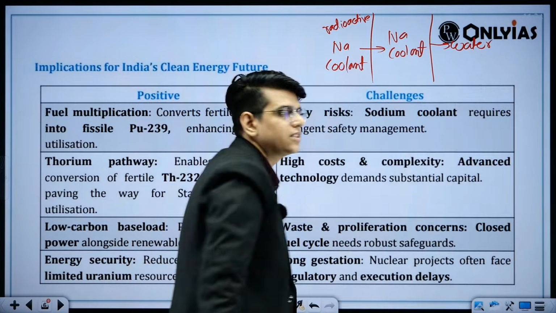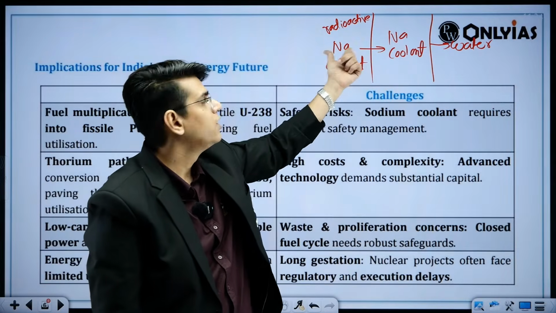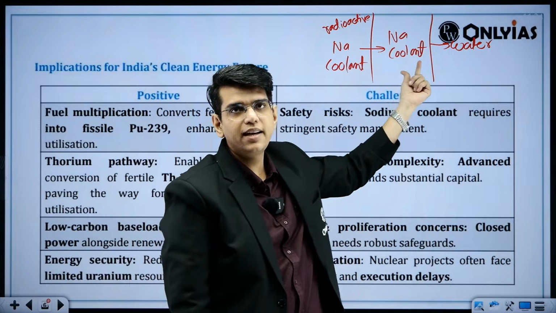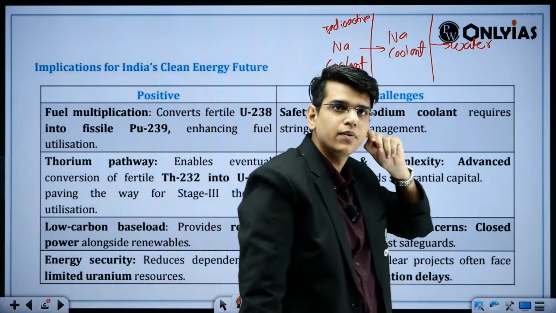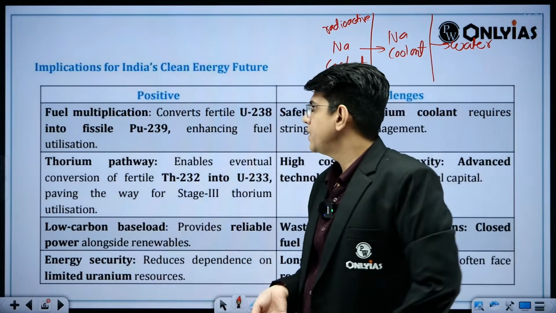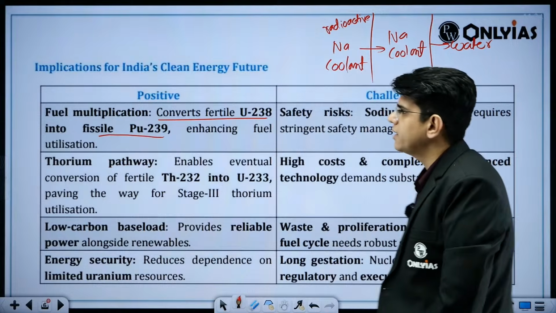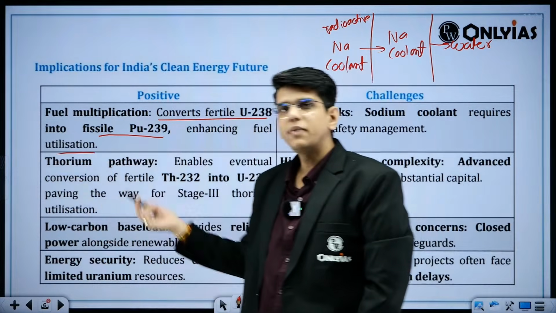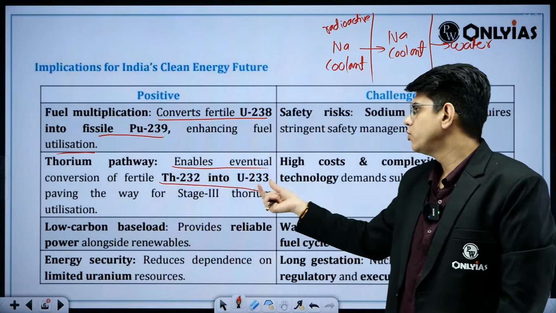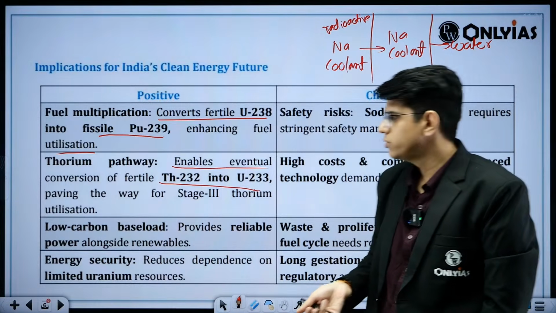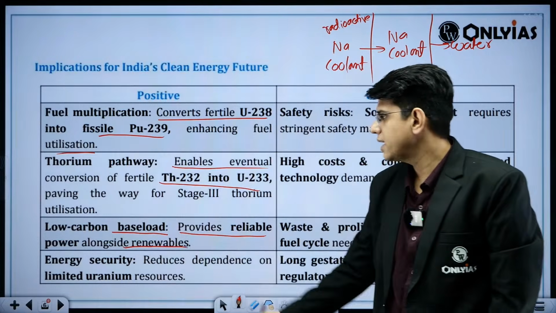We don't want a situation where a leakage can happen and this water can get in contact with this radioactive sodium coolant, right? So we will use one additional layer here to make a gap between the water and the radioactive sodium coolant. Okay, so this is one of the problems. What are the implications? Converts fertile uranium to fissile plutonium-239, enhancing the fuel utilization. Thorium pathway, I have already talked about this, enables eventual transfer of thorium-232 to uranium-233, which we can use. Low carbon base load provides reliable power alongside our renewable sources and energy security.